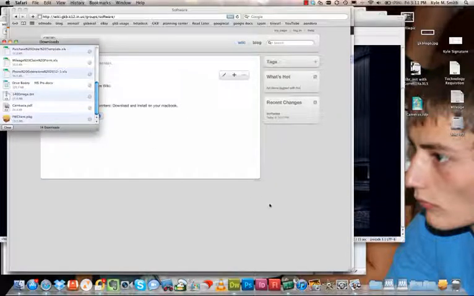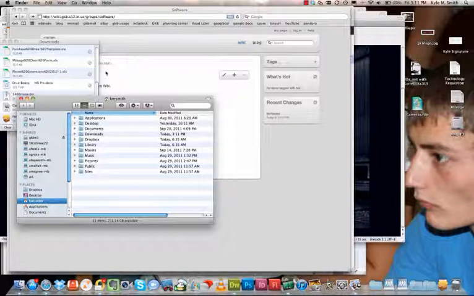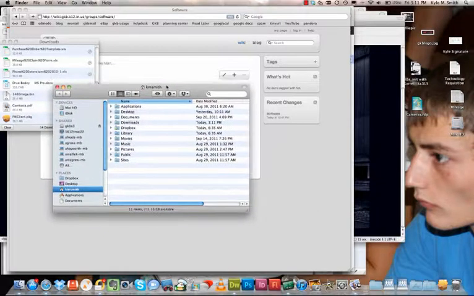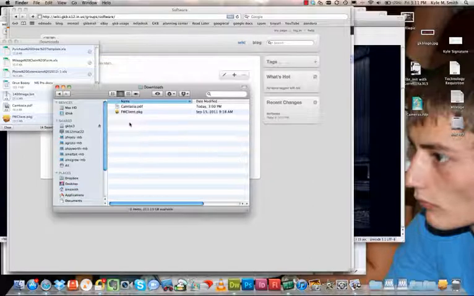When it downloads, what you're going to need to do is come down here, click on the Finder, and a new Finder window comes up. That's what this is here. And we just want to make sure that we click under Places under your username. So mine says KM Smith, yours will say whatever your username is. Then we're going to double click to open the Downloads folder, and we see